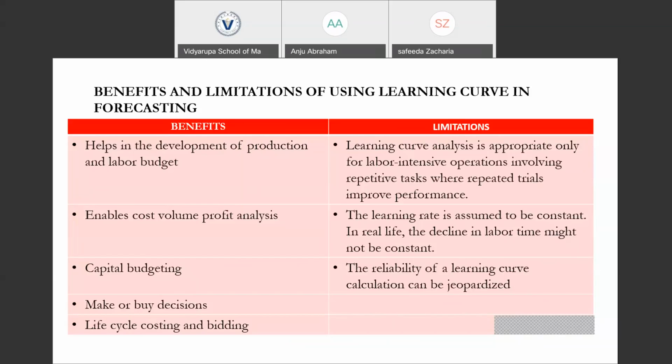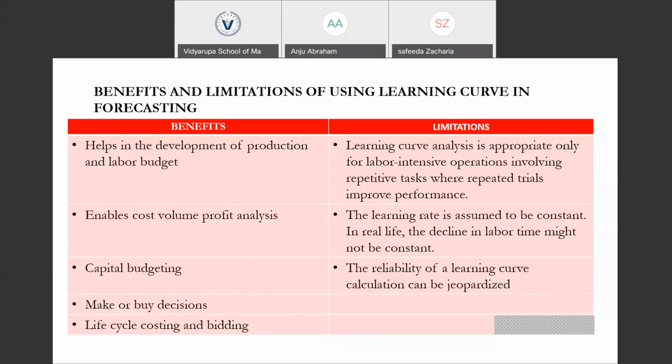And capital budgeting. Capital budgeting means the investment decisions, like whether to invest in a project or not, whether to continue with this particular project, whether to make any changes or improvements. All these decisions relating to the allocation of the resources or the capital into a specific project or investment is what is in capital budgeting. So by knowing this learning curve, it will be very useful in the capital budgeting decisions.